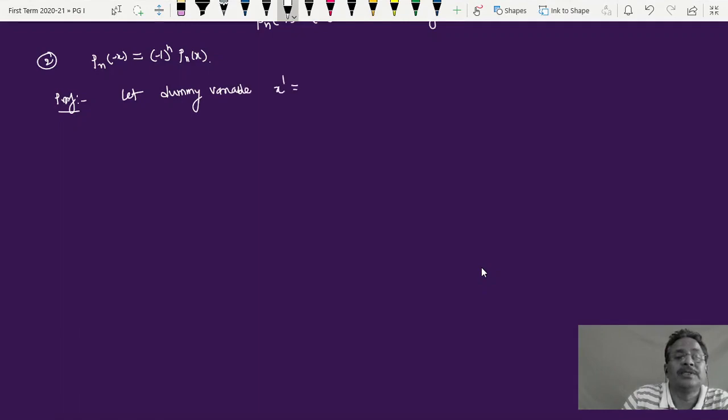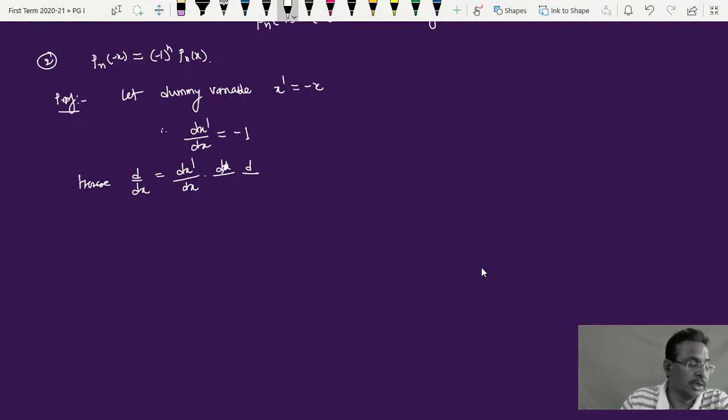Let's put x prime is equal to minus x. Therefore its differential dx prime upon dx is equal to minus 1. Hence d by dx can be written as dx prime upon dx into d upon dx prime, a change of variable.